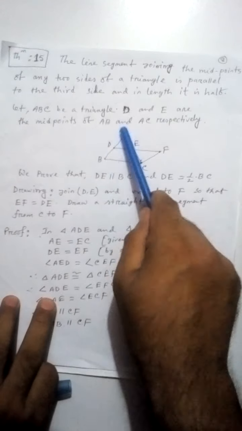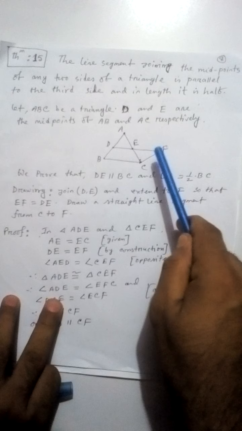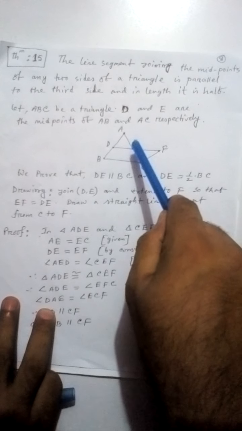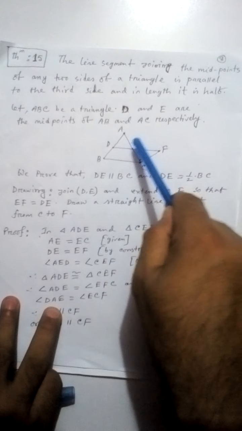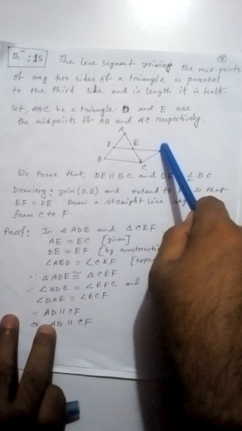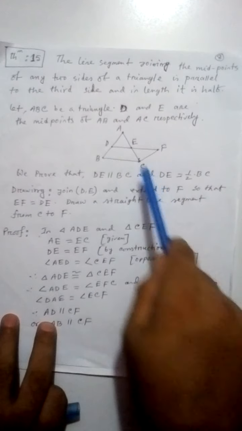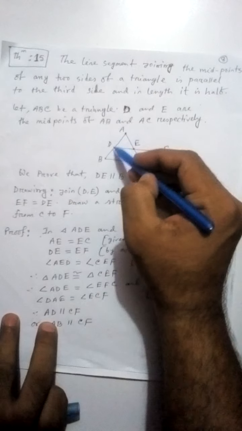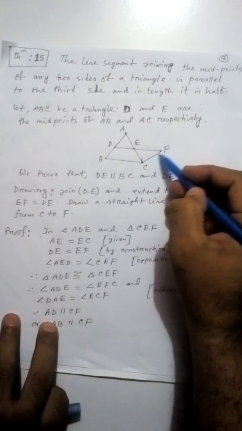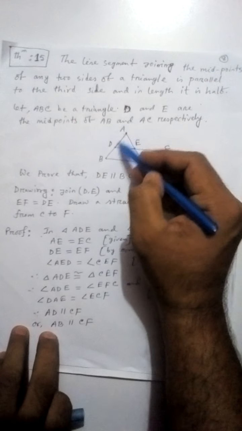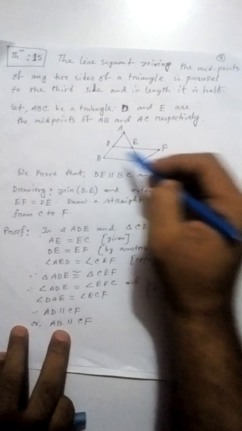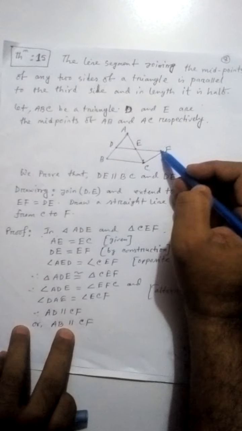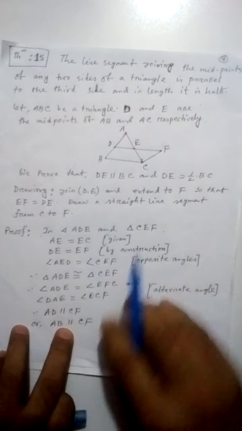Therefore angle ADE equals angle EFC, and angle DAE equals angle ECF. These are alternate angles. Therefore AD equals CF, and AD is parallel to CF, that means AB is parallel to CF.